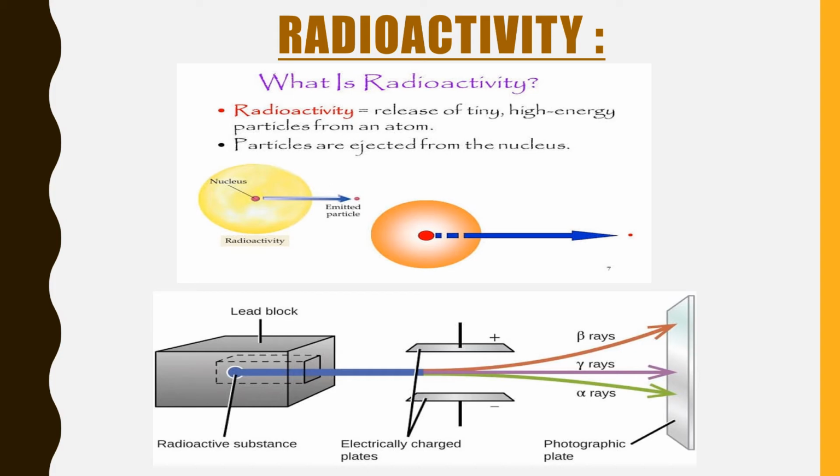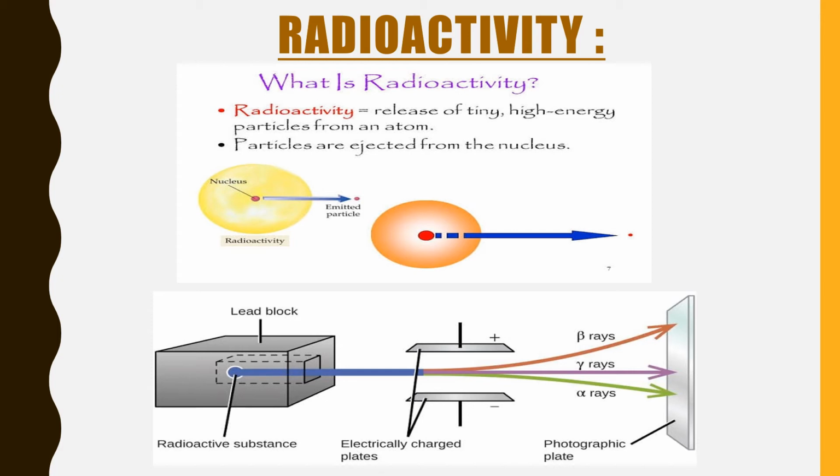The particles present in them are called alpha particles. Each alpha particle has a charge of plus 2 units and a mass of 4 u. Hence, they are the same as helium nuclei. We can say doubly charged helium nuclei are alpha particles. Now, the second one, those which are deflected towards the positive plate to a larger extent and hence carry negative charge, are called beta rays. The particles present in them are called beta particles.